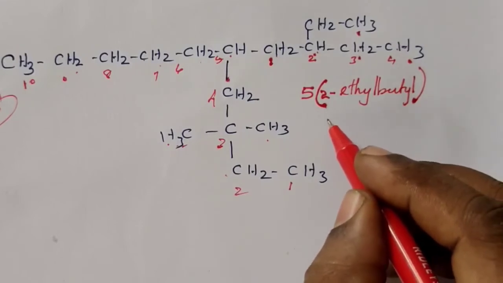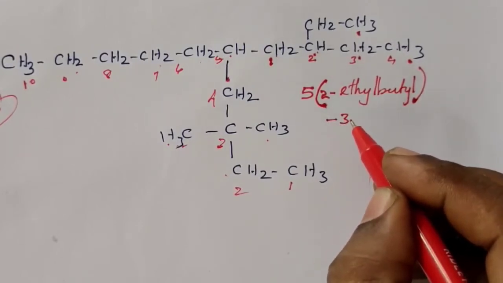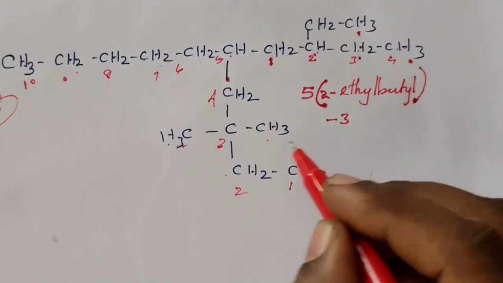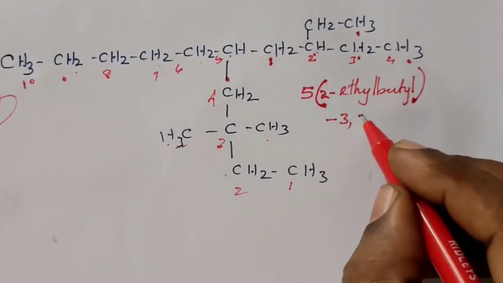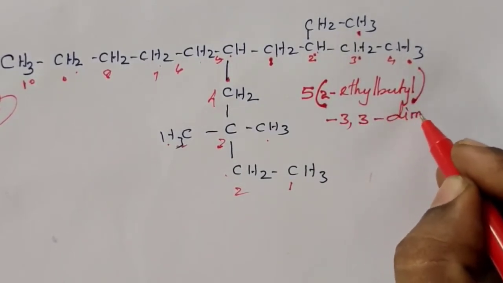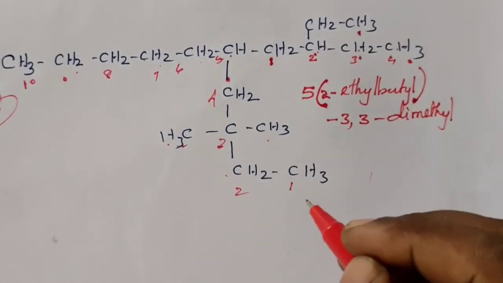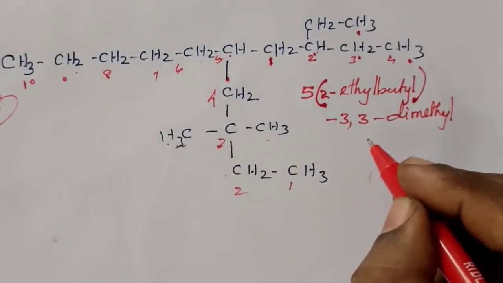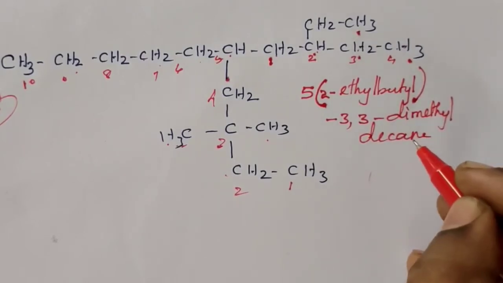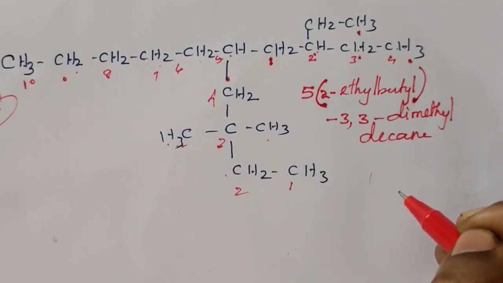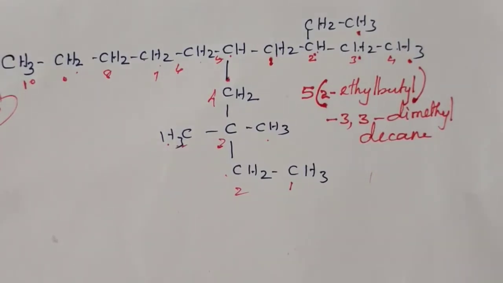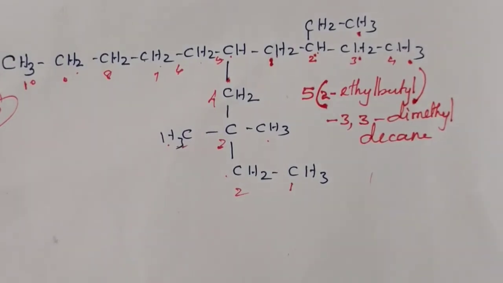Now again, the third carbon atom consists of a methyl group. How many methyl groups? 2 methyl groups. So we have to write 3,3-dimethyl. Now totally 10 carbon atoms, so it is called decane. So 5-(2-ethylbutyl)-3,3-dimethyldecane. This is the IUPAC name. So it is an example of a compound containing a substituted substituent.